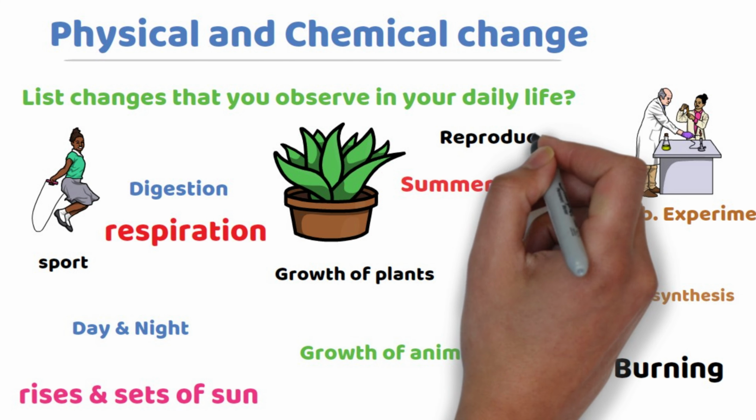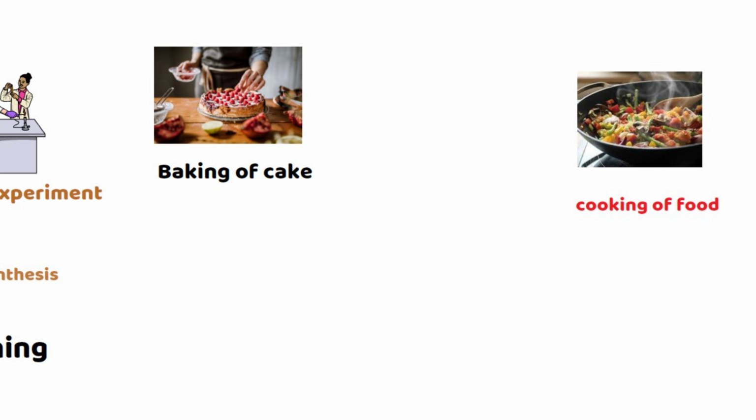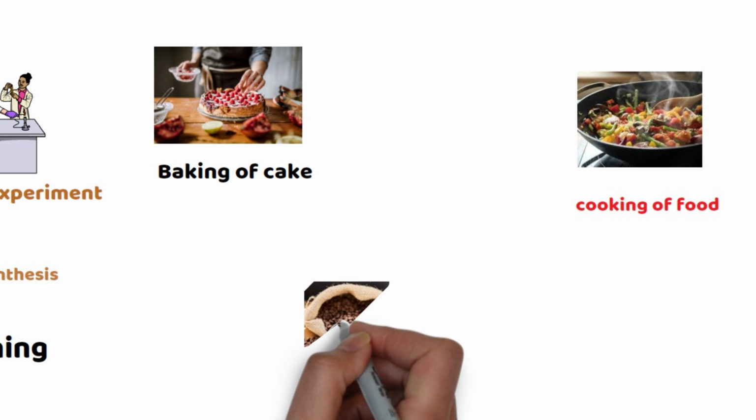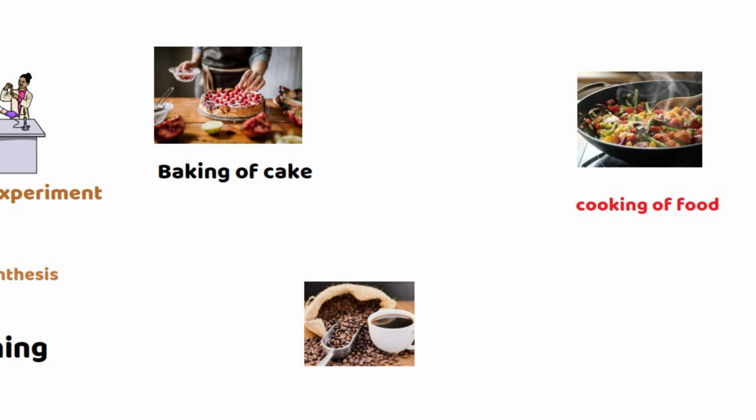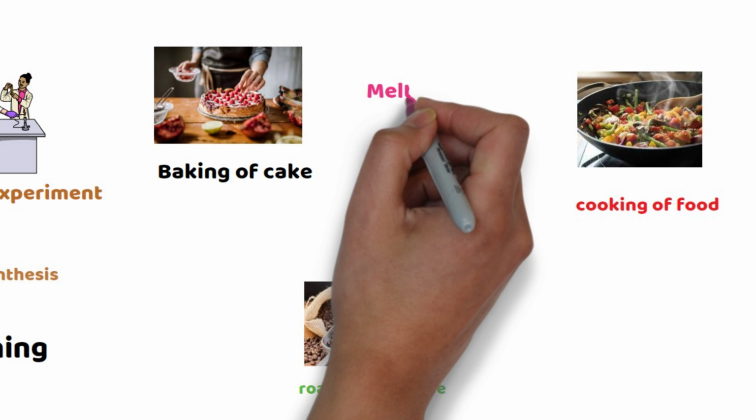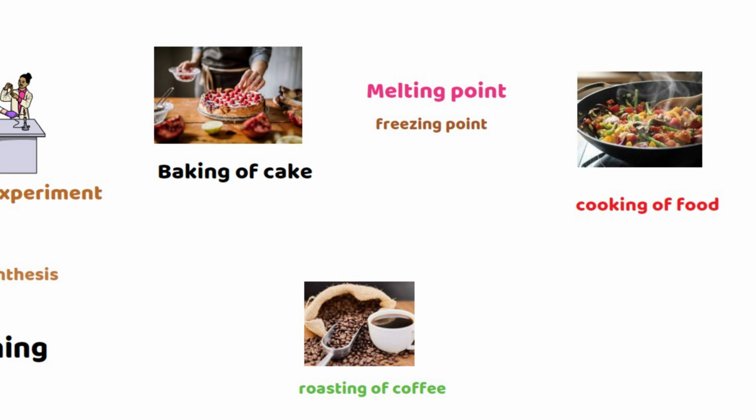Baking of cake and cooking of any types of food are examples we observe in our daily lives. Roasting of coffee is another example. Melting and freezing are examples of change we observe in our daily lives.